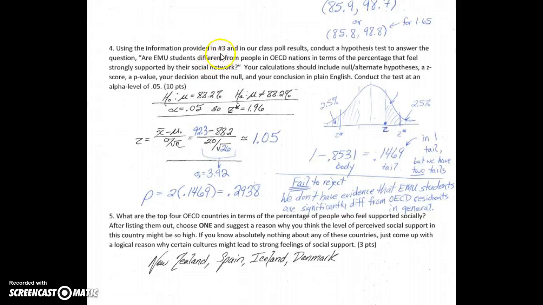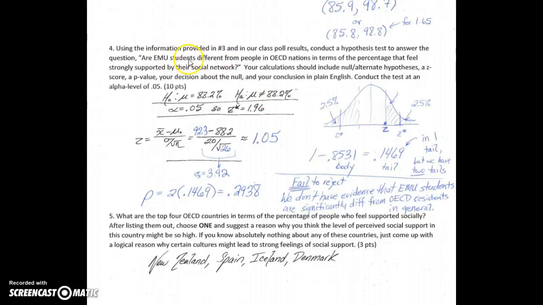Here's where we have to look at the question itself. So this question was, are EMU students different from? In other words, we didn't specify whether they'd be lower or higher. We just said, are they different in either direction? So we use the not equal to.